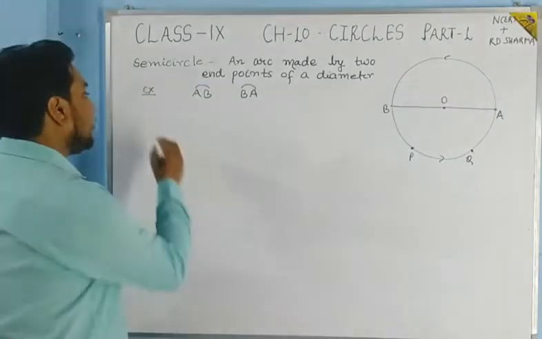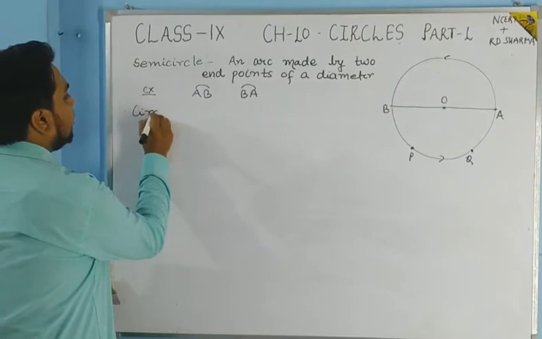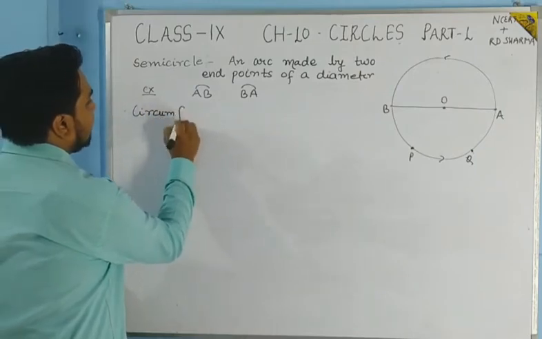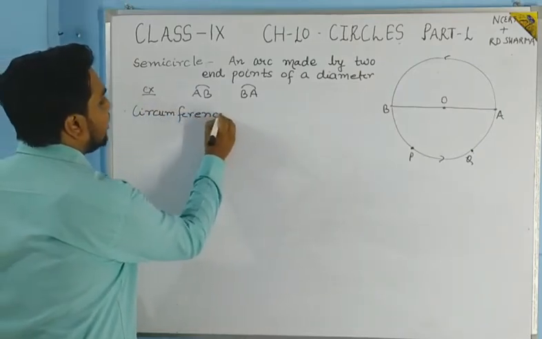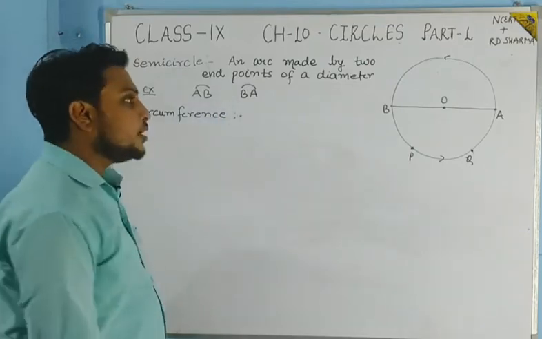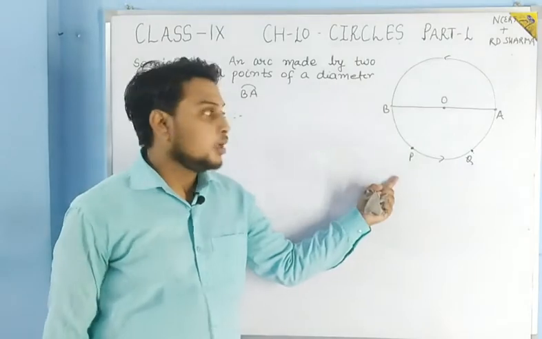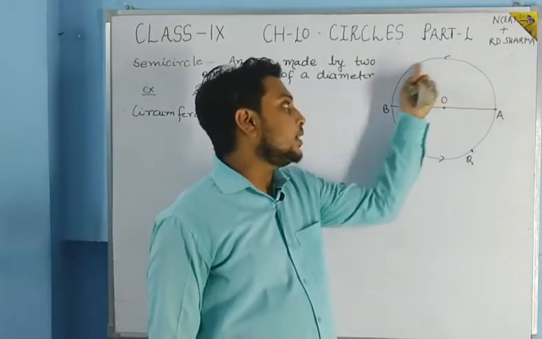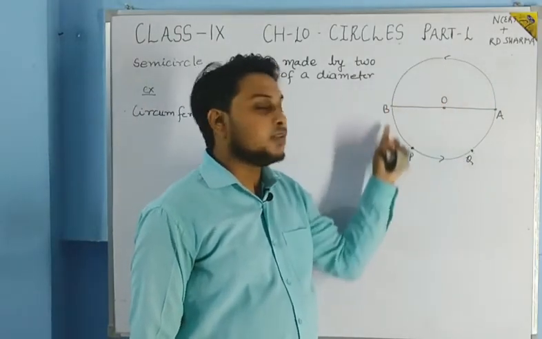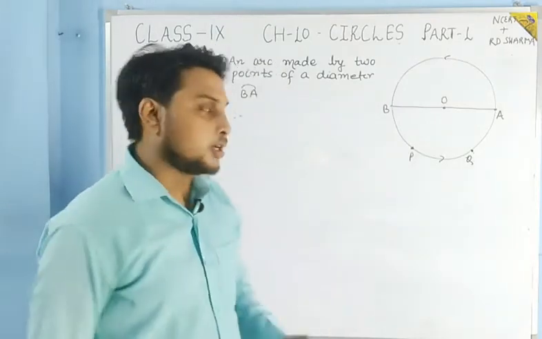In the same manner, we can define the circumference of the circle. Circumference is what, students? The whole arc. The whole part of the circle is the circumference of the circle.